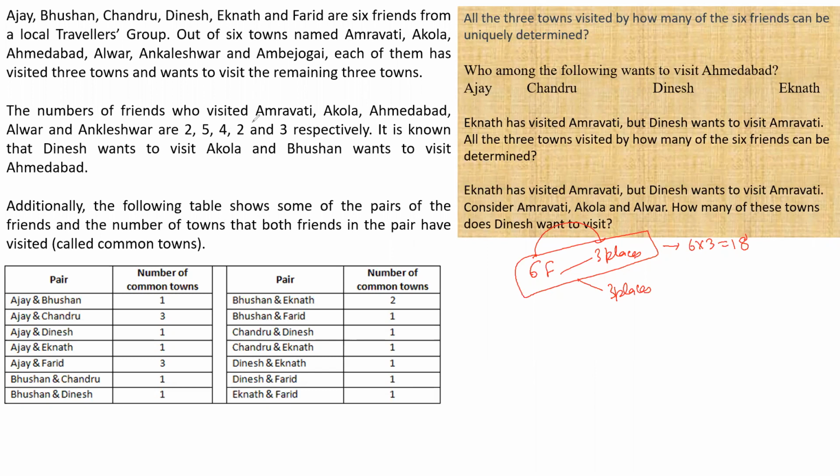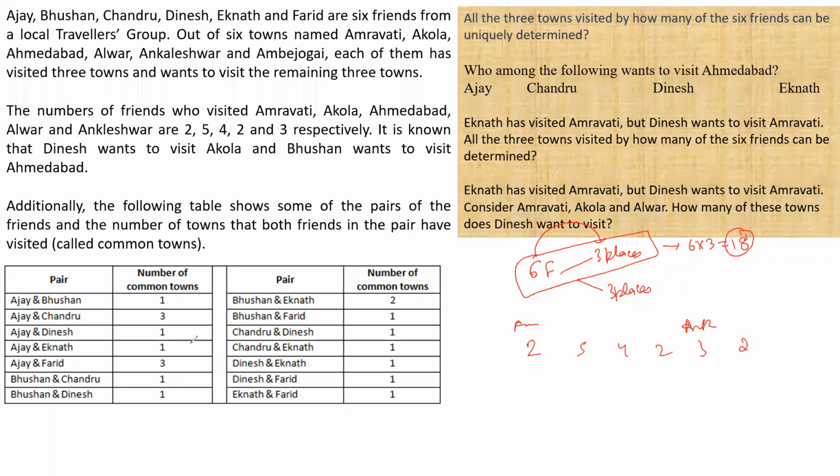Now it is given to me the number of friends who have visited Amravati, Akola, Ahmedabad, Alwar, and Ankleshwar. So apart from one place, the numbers for the 5 others are given, right? So 2, 5, 4, 2, and 3. So 2 and 5, 7, 4, 11, 2, 13, and 3, 16. And the total number of visits are 18. Visits up to this point are 16, which means visits for the last city is only 2. Visits for the last city is only 2, right?